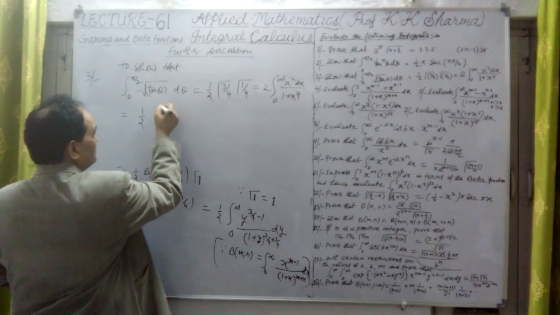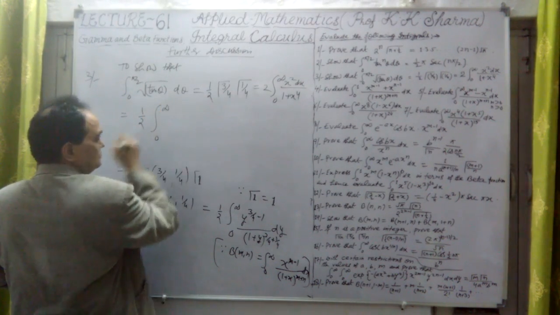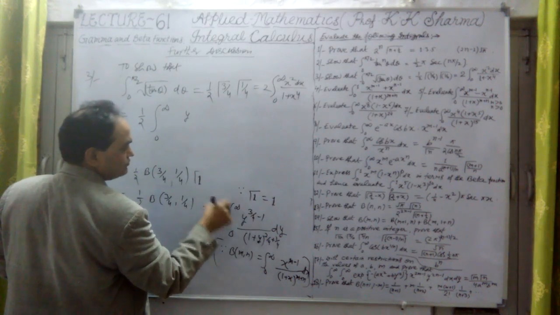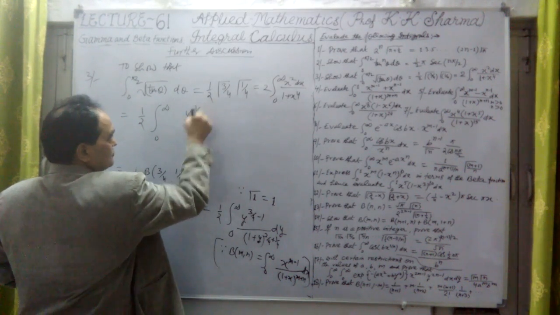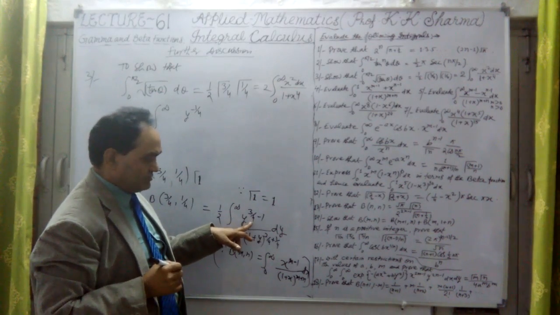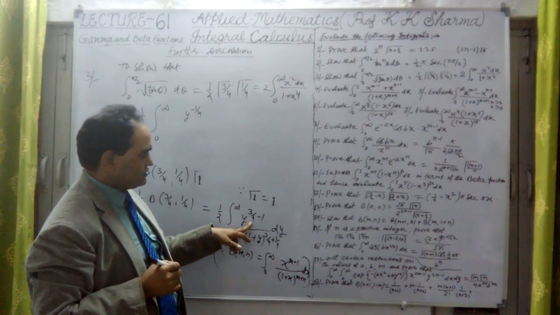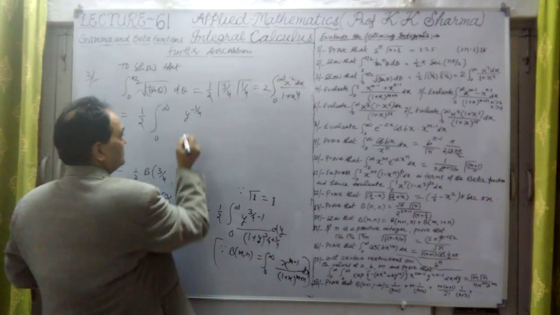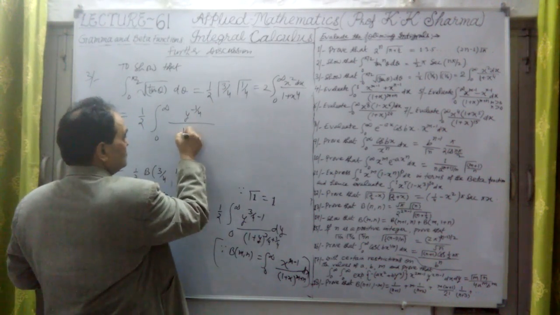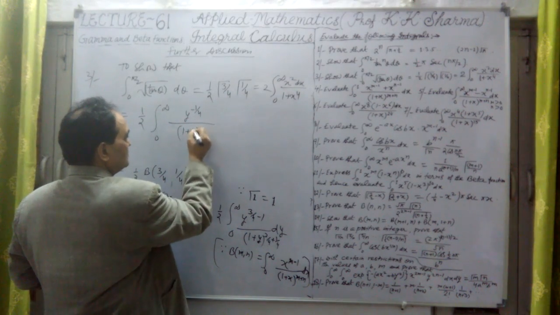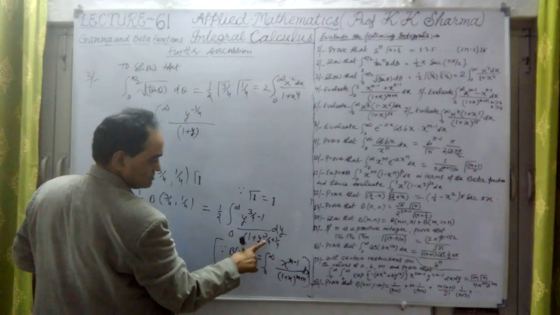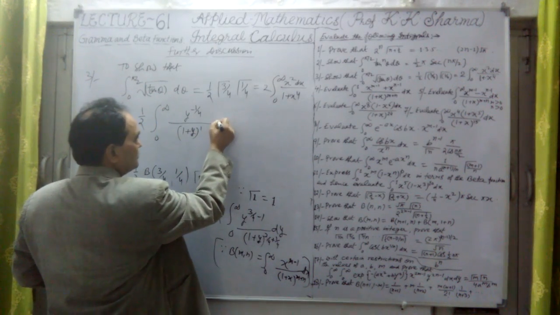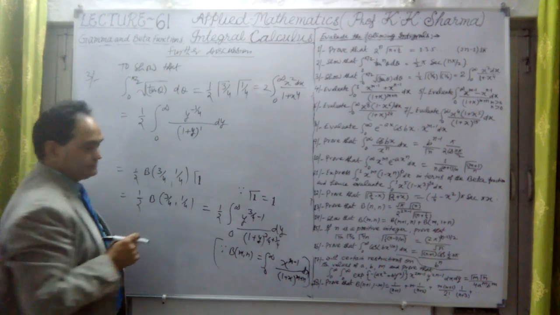Γ(1/2) times the integral from 0 to infinity of y to the power minus 1/4, because 3/4 minus 1 is 3 minus 4 upon 4, that is minus 1/4, divided by 1 plus y only. Because 3/4 plus 1/4 is 1, the power is 1 here.